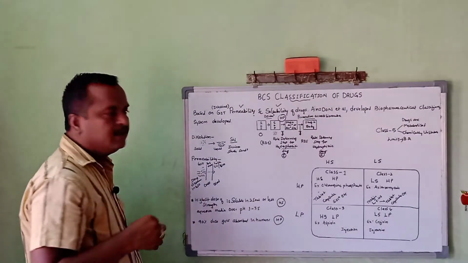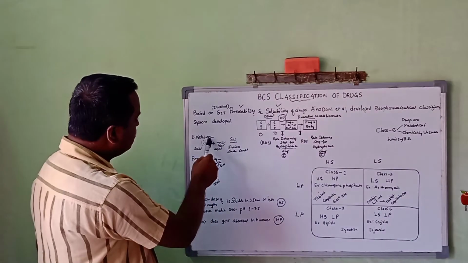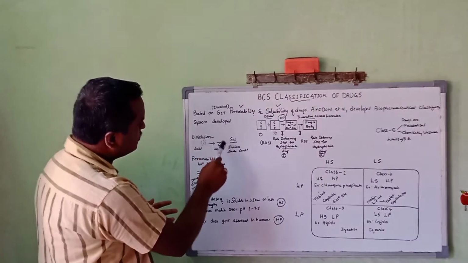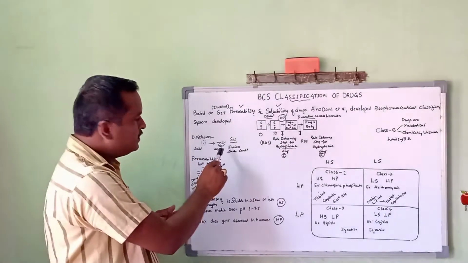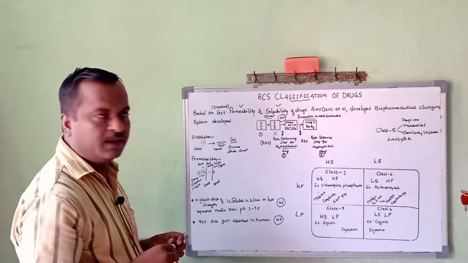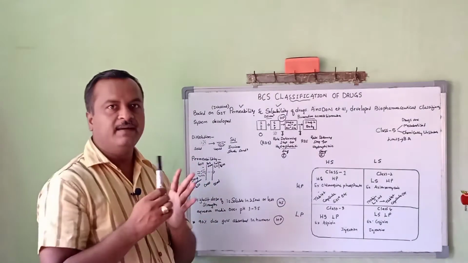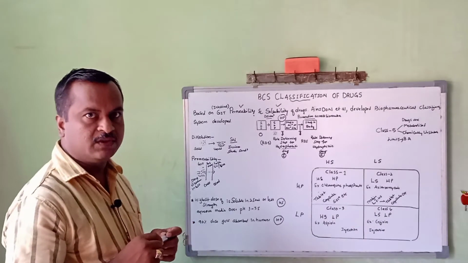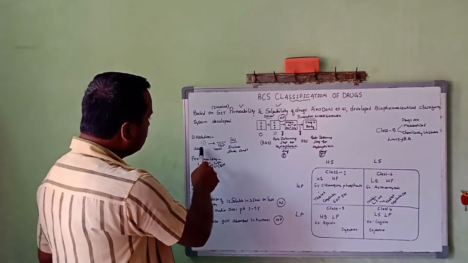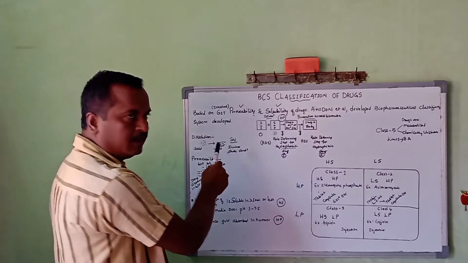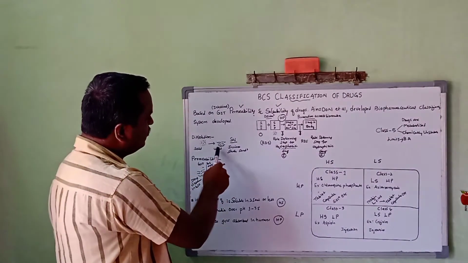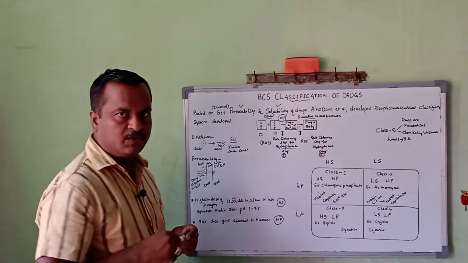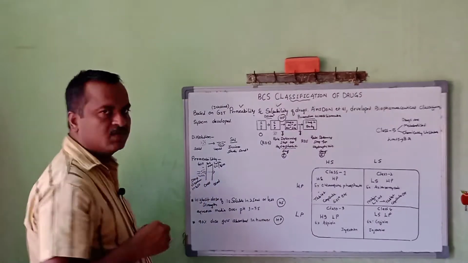Let me discuss the meaning of dissolution. Dissolution is nothing but how much of the solid particle is converting or changing into a liquid under standard in vitro conditions, for example temperature, pH and dissolution medium. So the amount of drug substance solubilized in GI fluid in the form of liquid is called dissolution. And the second one, permeability, means what?